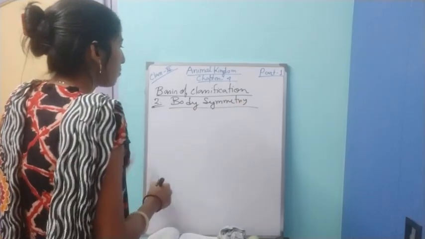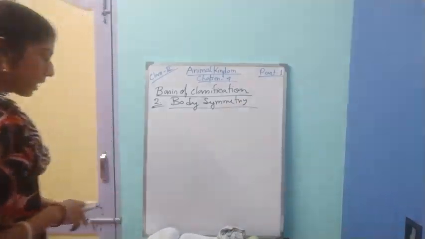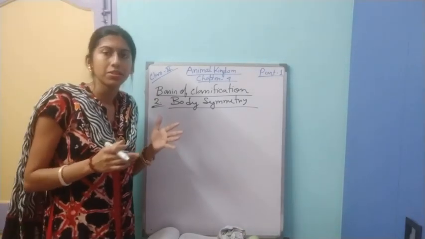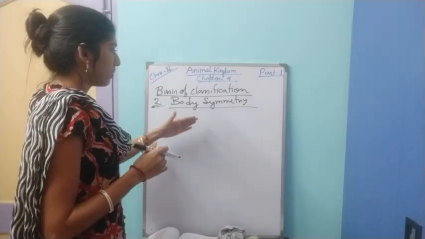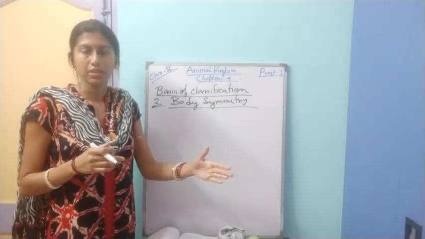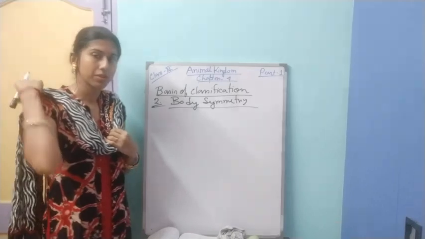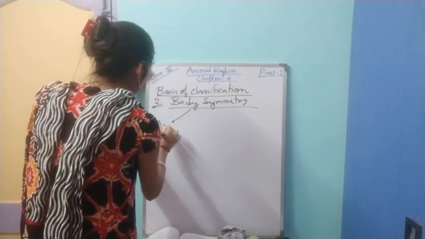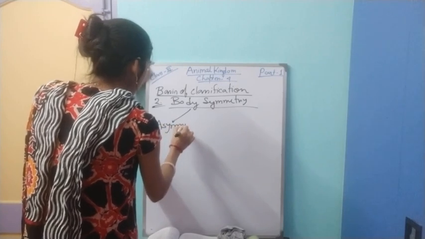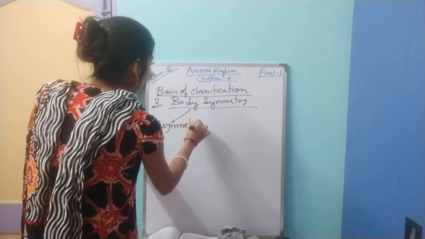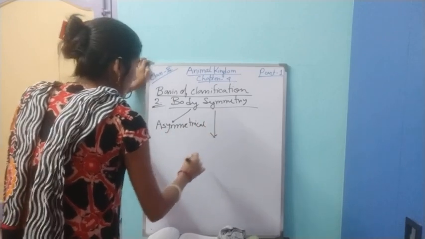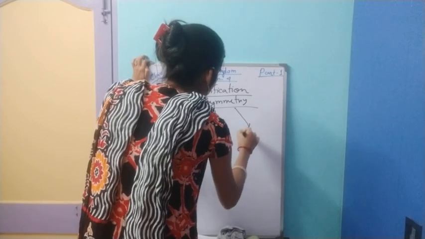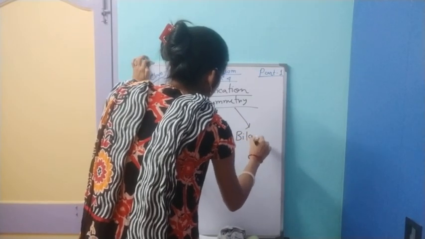So under this body symmetry we will find some types. There are mainly 3 types: asymmetrical, bilaterally symmetrical, radially symmetrical. So under body symmetry we will find mainly 3 types. First one is asymmetrical. Second one is radial symmetry, and last one is bilateral symmetry.